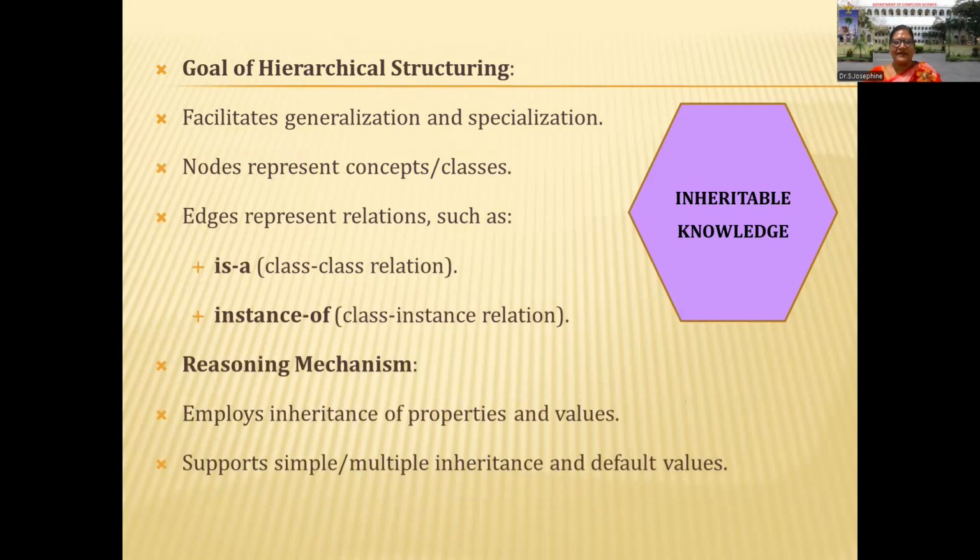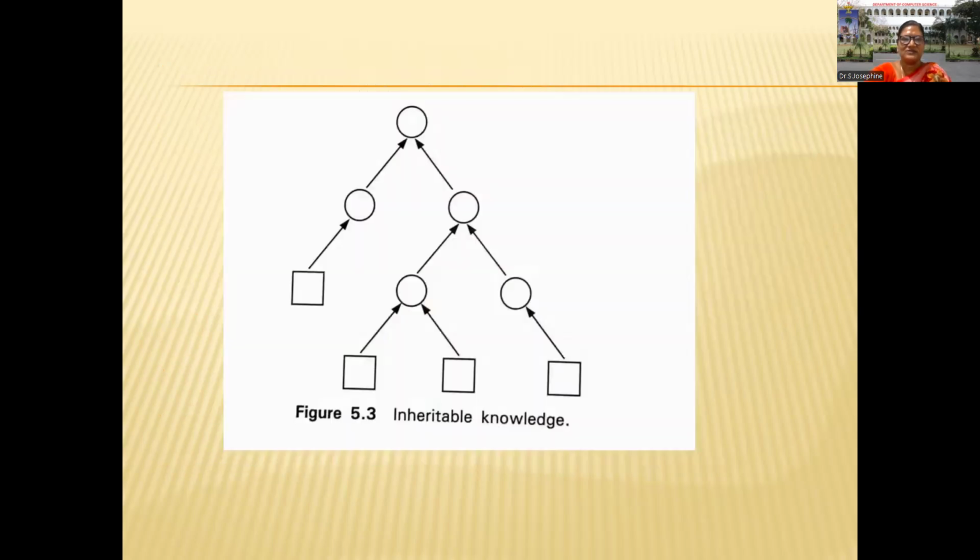What is the goal of hierarchical structuring? This will facilitate generalization and specialization. Nodes always represent concepts or classes. Edges always represent relations. This may be a class-class relationship or a class-instance relation. This mechanism employs inheritance of properties and values. It could support simple and multiple inheritance and default values. So this is the block diagram of inheritable knowledge.